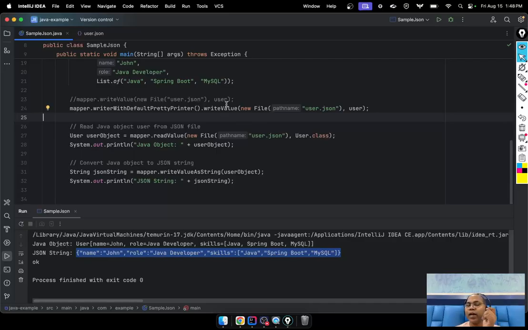I can say no, don't write in the file. We have a Java object already. I want write value as a string. Give me that as a string. It is not going to write anywhere, but instead it just returns one JSON string for us. Sometimes we need just the JSON representation of my Java object. So this is write value as a string. If you say write value, it just writes to a particular file. Write value as a string converts your Java object to a string representation and returns the string form of the JSON.